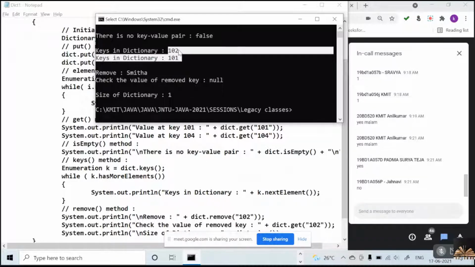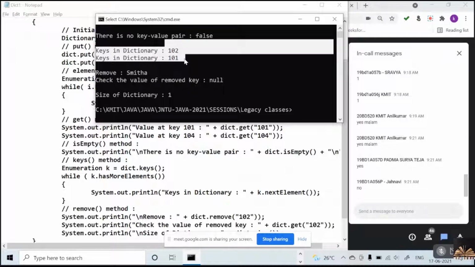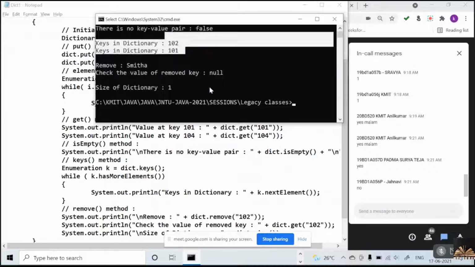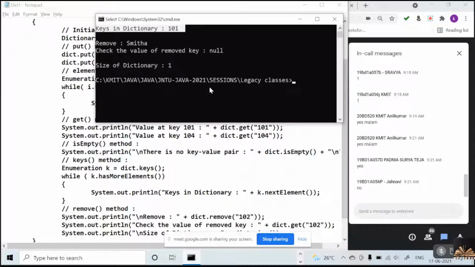So I am getting 102 and 101 here. Did you understand the difference between the elements method and the keys method? Everybody, I am asking everyone. Fine. The elements method will return the elements in terms of enumeration, and the keys method will return the keys in terms of enumeration.